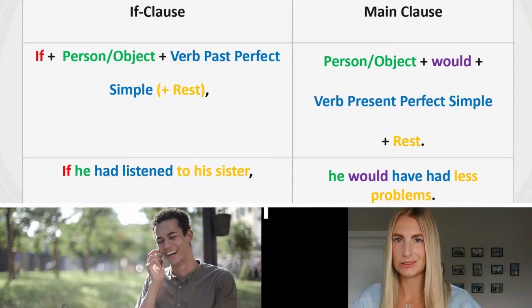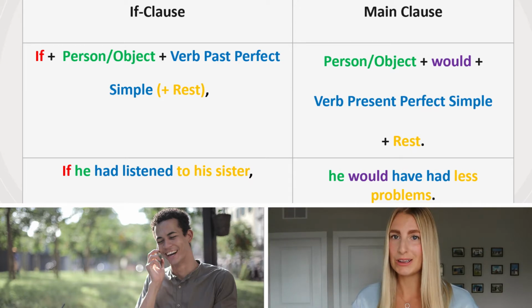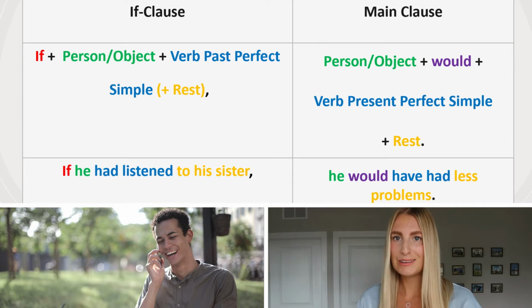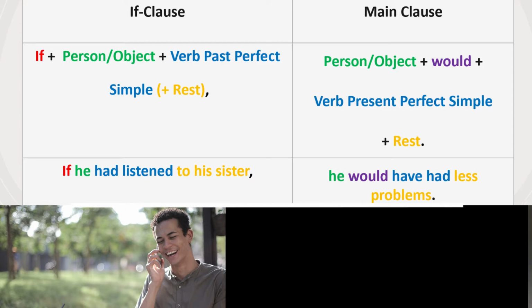If he had listened to his sister, he would have had less problems. The if clause starts with if. Then with the person, which is he. Had listened is the verb in the past perfect simple. To his sister is the rest. Then there is a comma, and we're in the main clause. It starts with he, the person, then with would. Have had is the verb in the present perfect simple form. Less problems is the rest of the sentence.